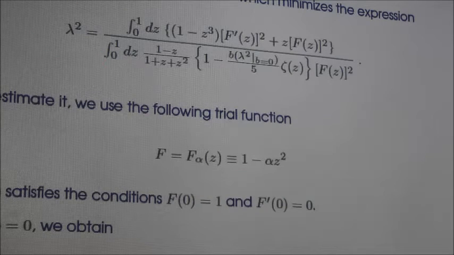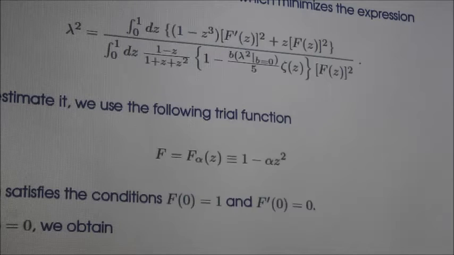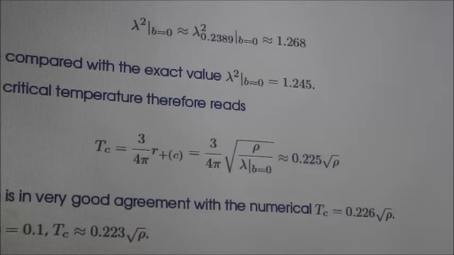What we do essentially is differentiate lambda square with respect to alpha, set it equal to 0, get hold of the parameter for which it is an extremum, and then plug in the value of alpha in the expression for lambda square to get the value of lambda square. And we do it for these values of b. We first set b equal to 0, the Born-Infeld parameter going to 0, for which we get an expression for lambda square in terms of alpha like this. We extremize it, and the value for which this is an extremum is alpha is this thing. And we keep on doing this for different values of the Born-Infeld parameter, for example 0.1 and 0.2.